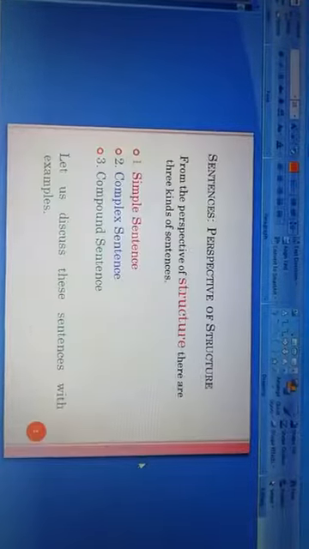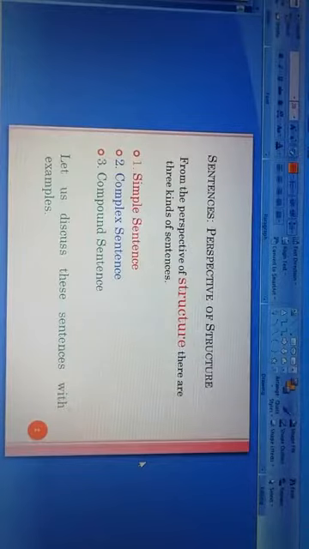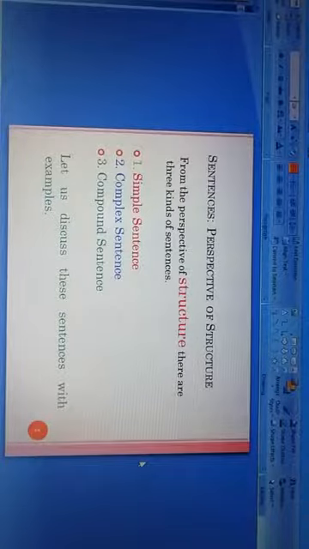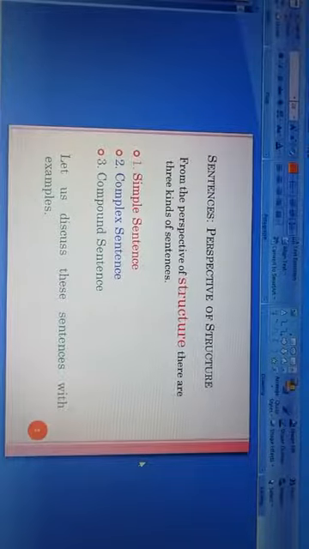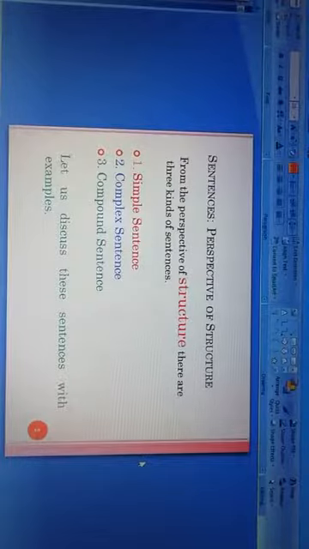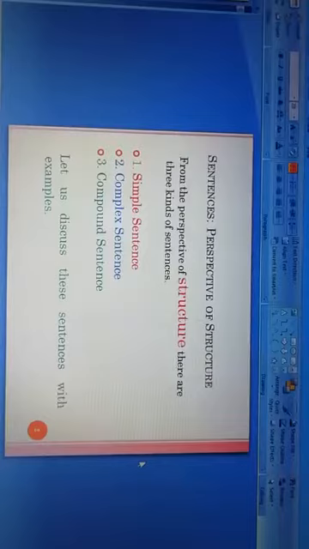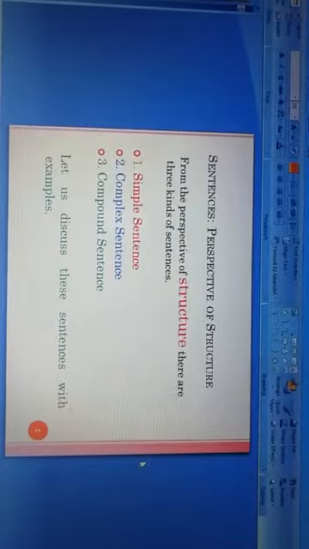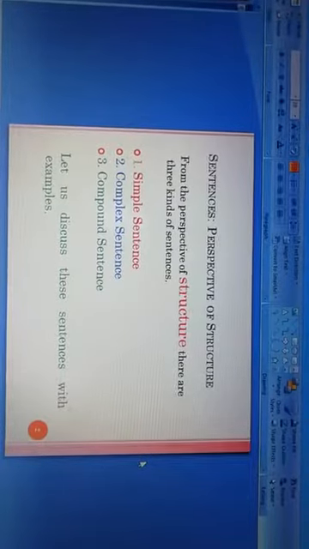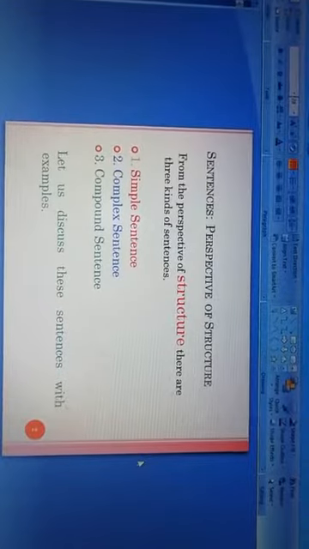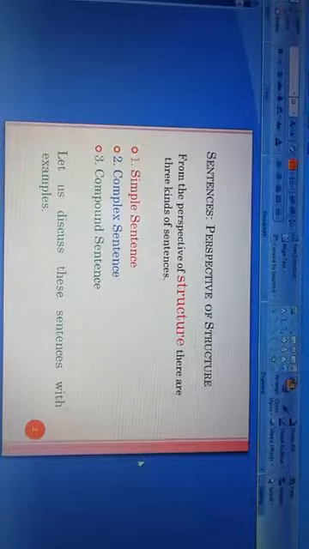First of all, I would like to tell you the kinds of sentences from structural point of view. From the perspective of structure, there are three kinds of sentences: simple sentence, complex sentence, and compound sentence. Let us discuss these sentences with examples.